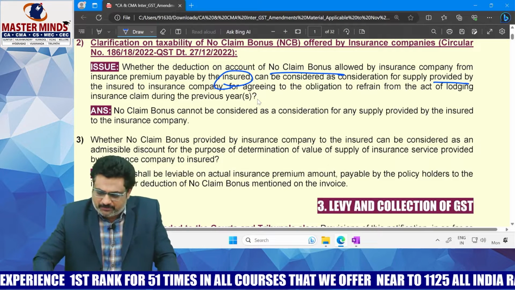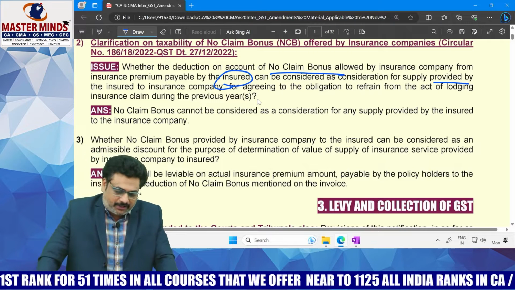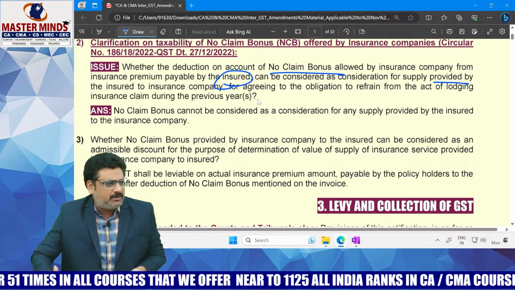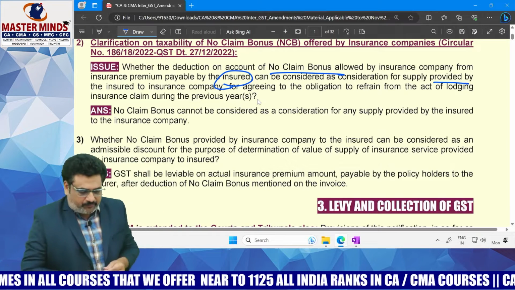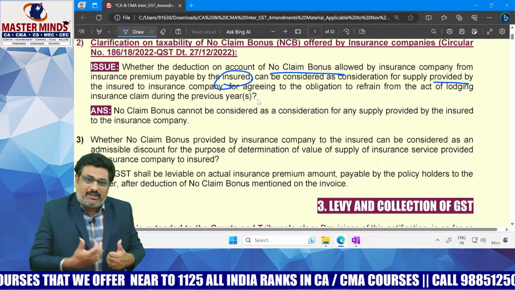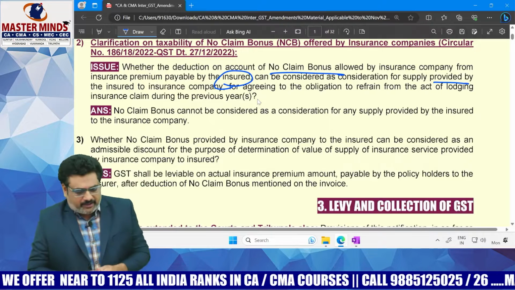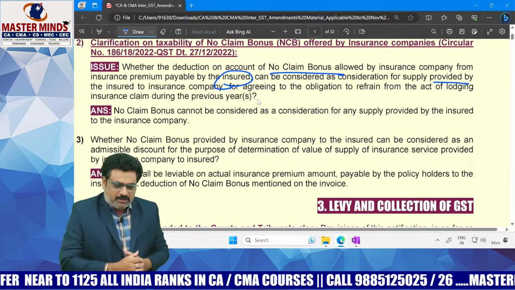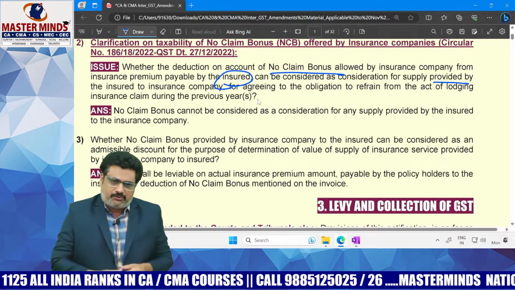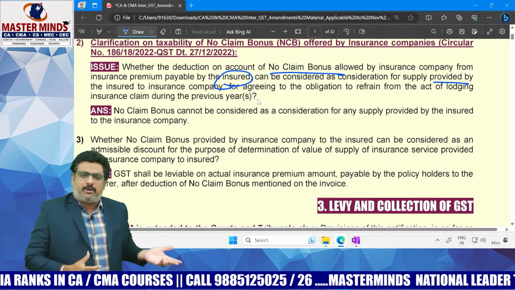The insured person, practically we will call him the customer, generally procures the insurance policy to indemnify himself from any loss or injury which may or may not happen. If it happens, as per the terms of the policy, definitely he will claim the insurance. If it does not happen, definitely he will not claim anything.